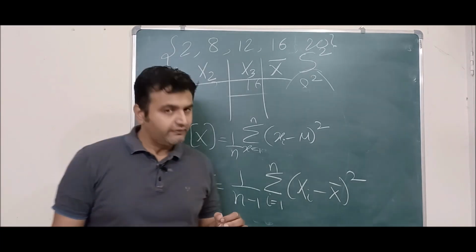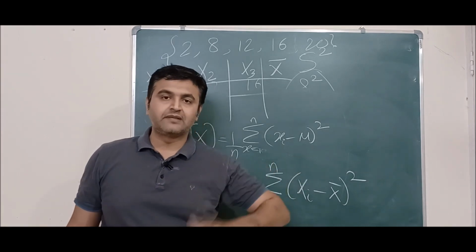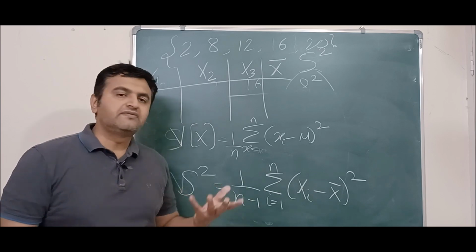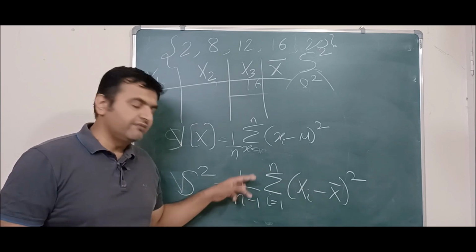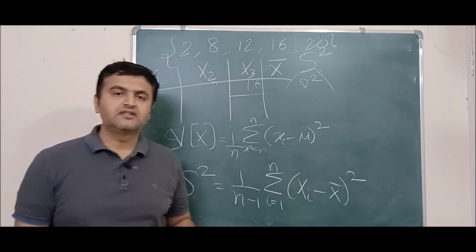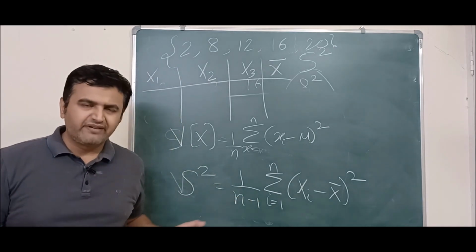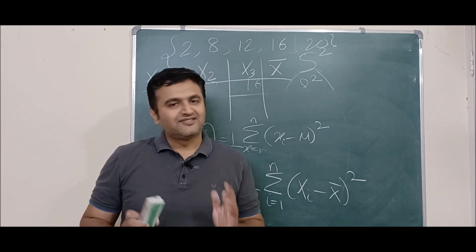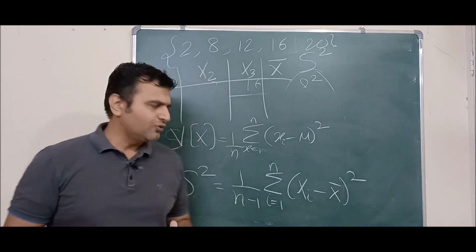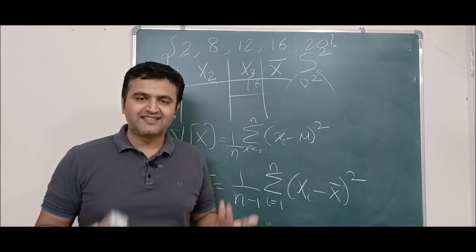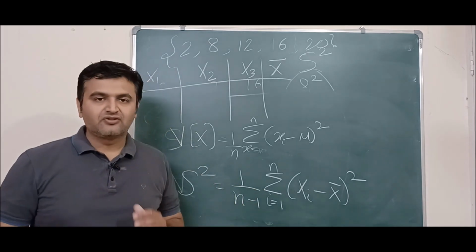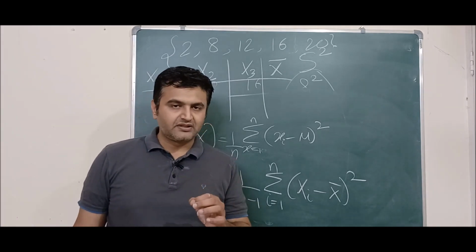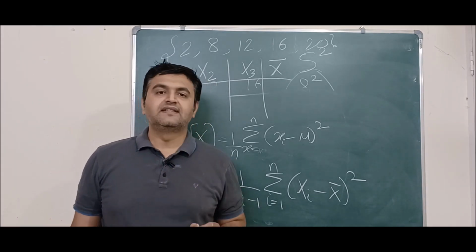And the reason being, we are going to see in the next chapter when we will see estimation theory. One reason I can say as of now is, when n is very large, dividing by n or n minus 1 doesn't make a difference. Suppose your n is 1000, dividing by 1000 or dividing by 999 doesn't make that much of a difference. But again, this is not a valid or good argument. You will say, okay, divide by 998 or 997. But okay, just for the sake of completeness, I am telling this as an argument. But the good reason is about the estimation that we are going to see in the estimation theory.